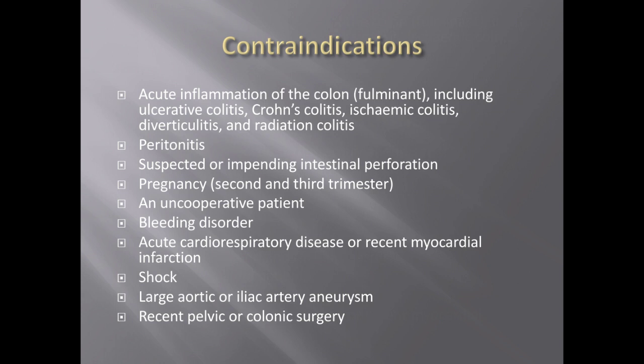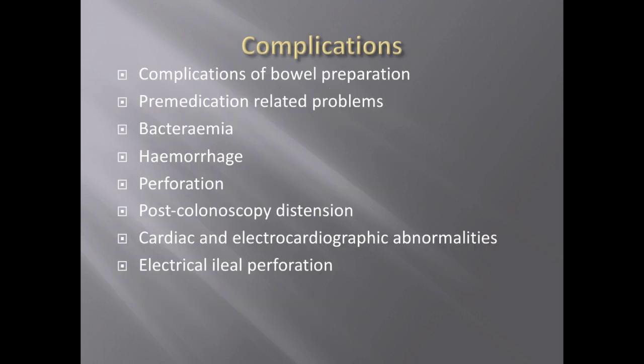So these are some of the contraindications where we should not do colonoscopy, like any acute infection or inflammation in cases of ulcerative colitis and Crohn's. And if the patient is already having peritonitis, or if you suspect the patient might be in perforation, then you should not proceed.